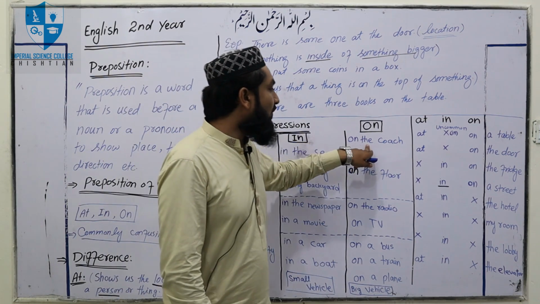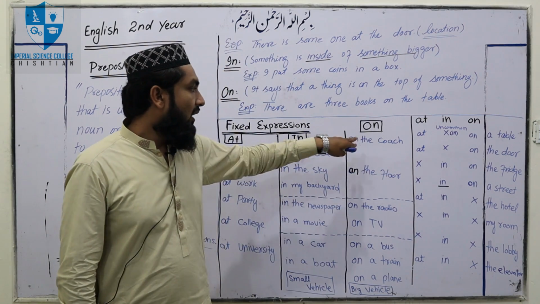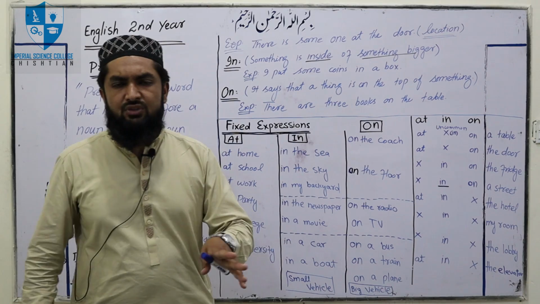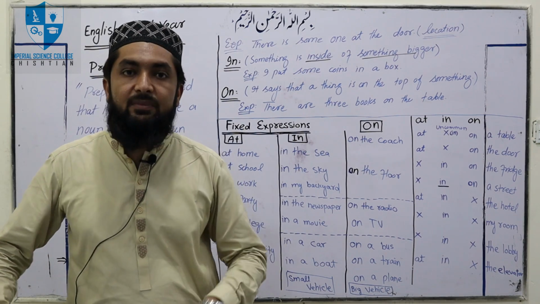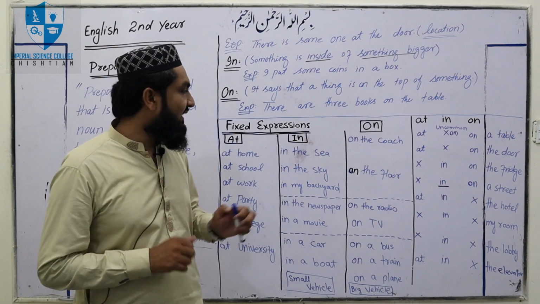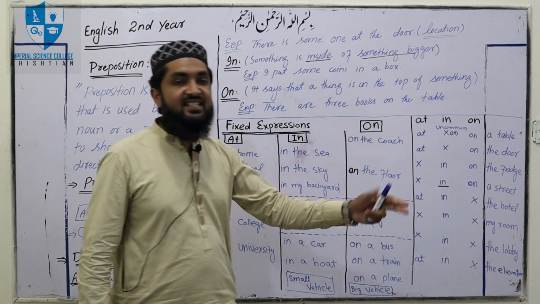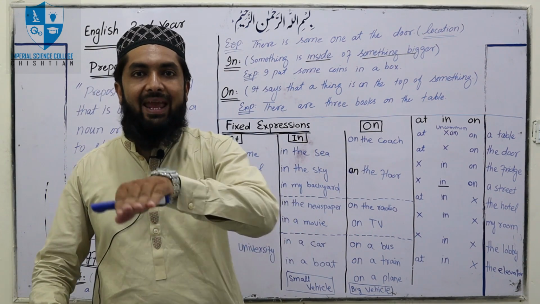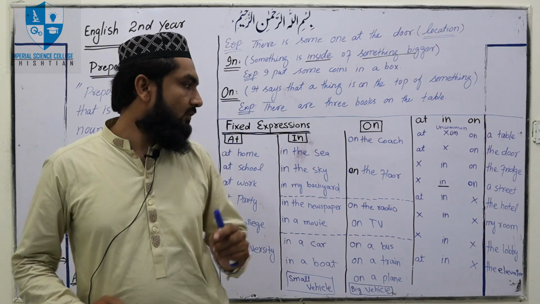And now we'll talk about preposition on. On the couch, for example, I'm sitting on the couch and watching television. For this we will use preposition on, not in or at. And on the floor, there is dust on the floor, not in the floor or at the floor, on the floor.